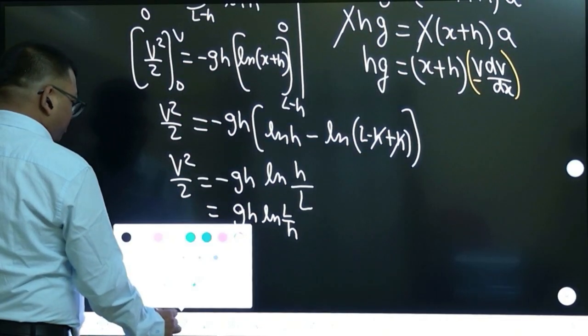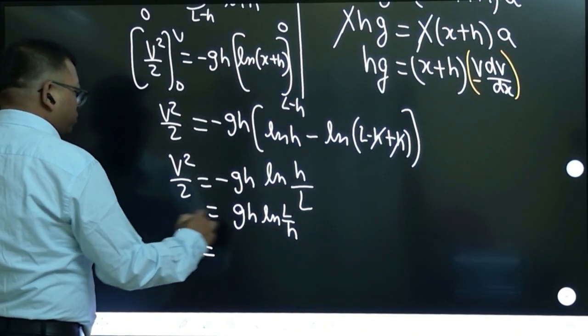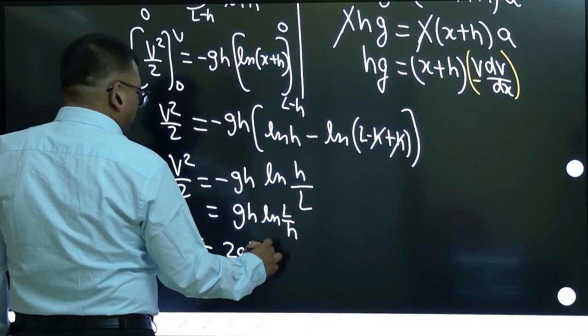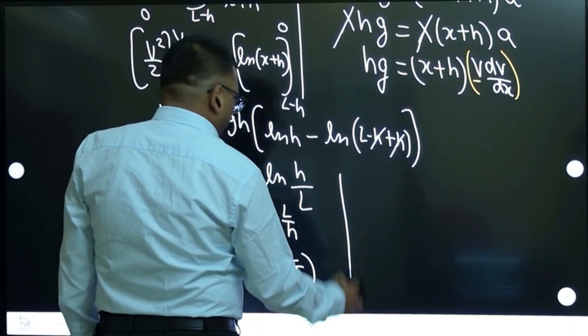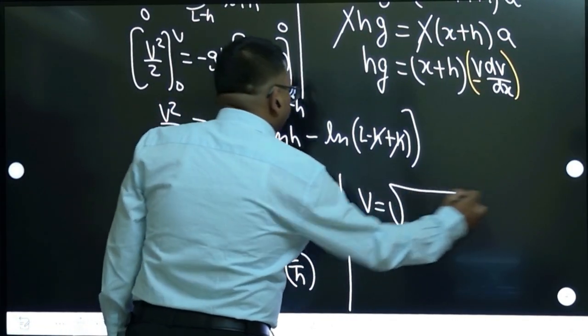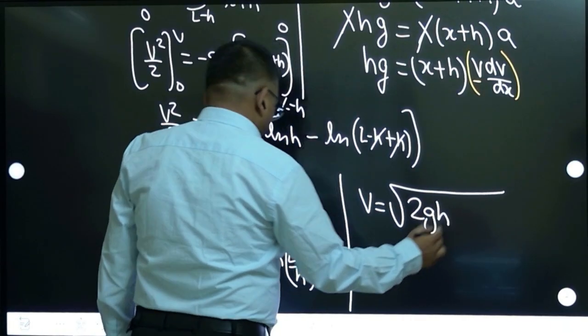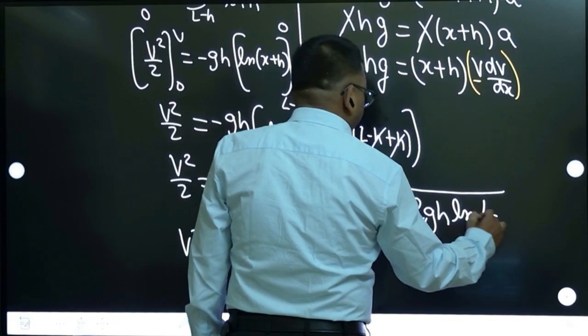Then v square becomes 2gh ln L by h. So v comes as root under 2gh ln (L by h).